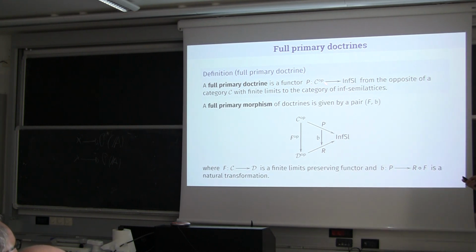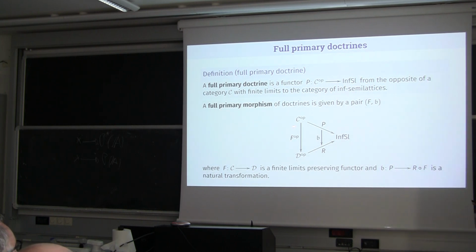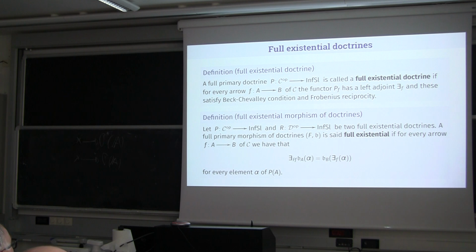So it is a functor from the opposite of a category into the category of inf-semilattices. The only difference is that I'm using here the word full to remind you that the base has finite limits. And a full primary morphism of doctrines is then given by a pair, where the first component is a finite-limit-preserving functor, while the second component is a natural transformation from P into this composition. I will be quite quick on these notions.